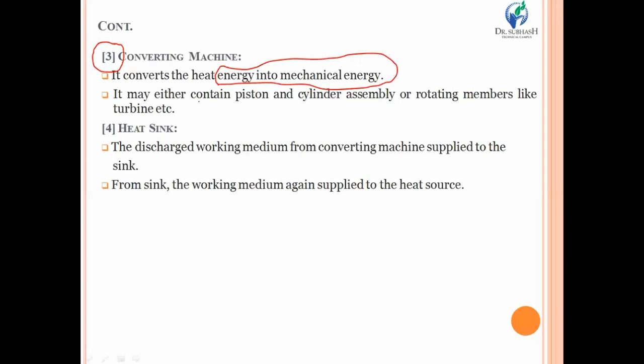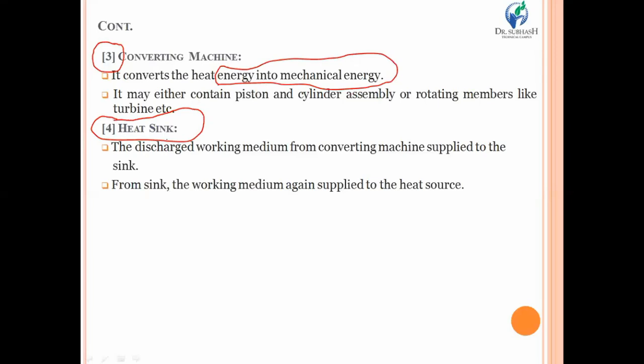So I want to say that the way of converting may be different. In case of an IC engine, whatsoever the fuel is, fuel combustion is taking place inside the piston and cylinder, whereas in case of an external combustion engine, the fuel combustion is taking place outside the piston cylinder or turbine assembly. Now, fourth is the heat sink.